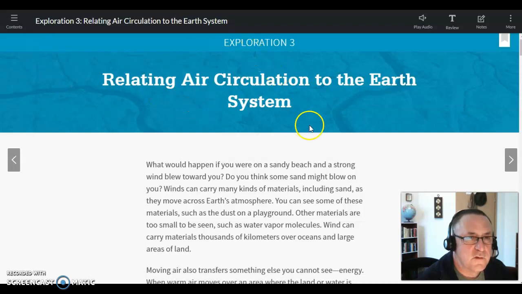Welcome back. This week you have to read Exploration 3 and do the highlighting and add notes. So I wanted to kind of quickly go through it and show you what you should highlight.